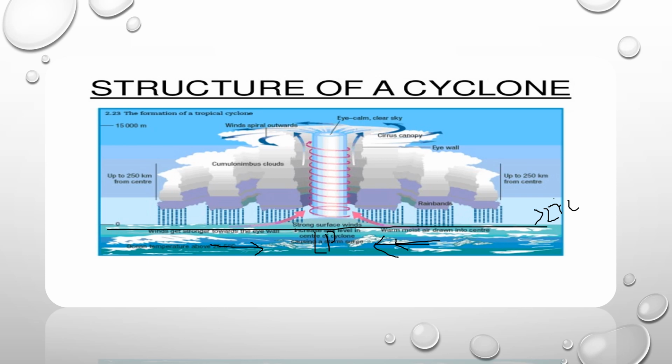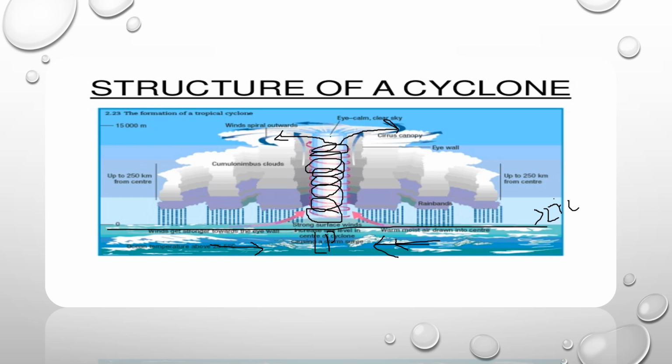At the low pressure area, because of Coriolis force, what happens? The wind deflects in anti-clockwise direction in the northern hemisphere. Yes, so the wind started deflecting in the anti-clockwise direction, and because of low pressure area and warm air, it starts moving upwards. After reaching a certain height, the air just diverges.